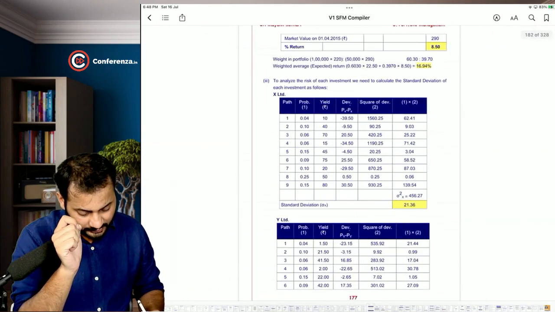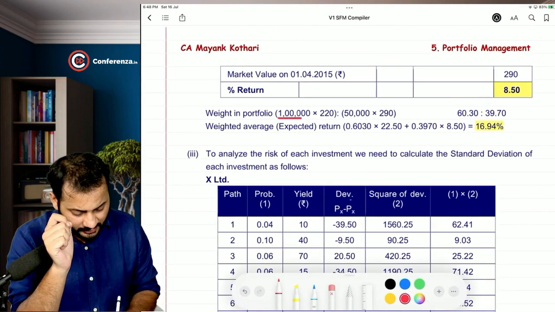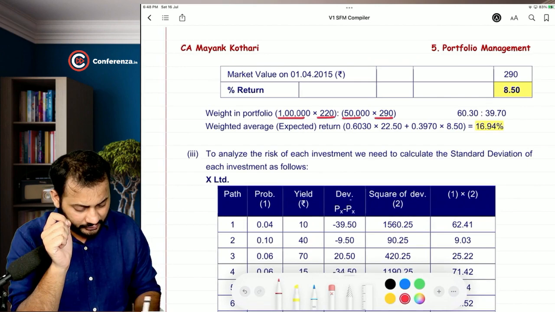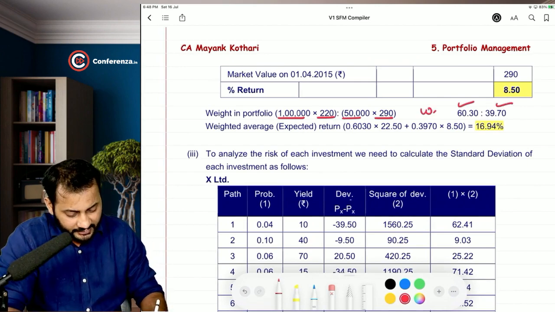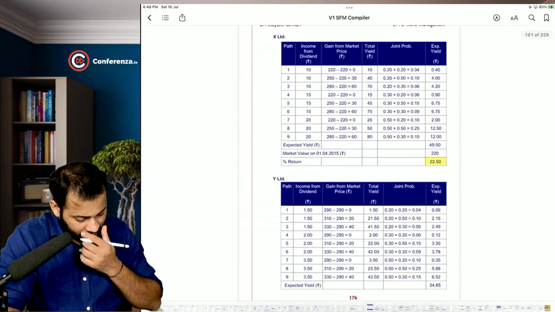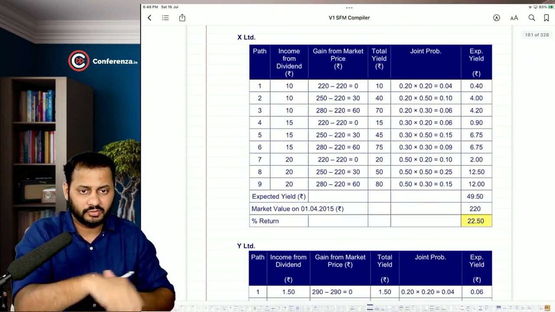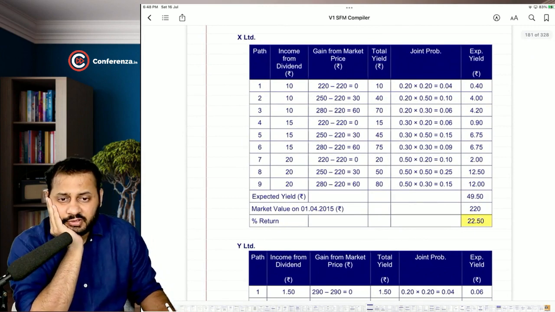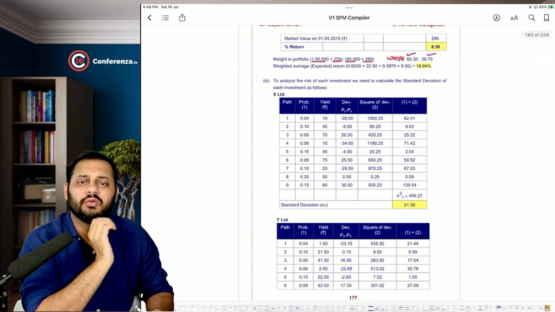They have done very long calculations. 1 lakh into 220, 50,000 into 290. So this is going to be the ratio, or we can say weights, right? And then see what they have done here. They took a long format for calculating the yield. That's okay if they want to go like this,